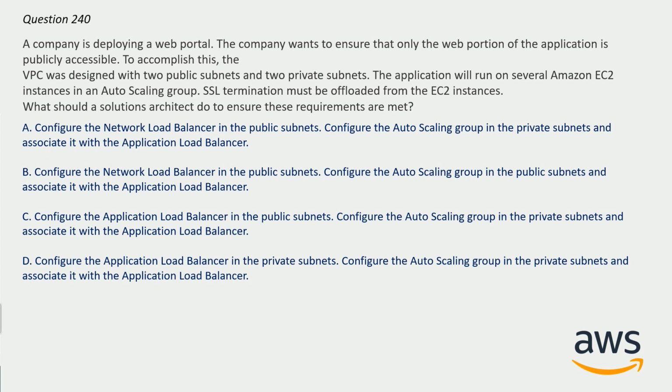Try to guess the answer. Let me reveal the correct answer for you. And the correct answer here is option C. Configure the application load balancer in the public subnet, configure the Auto Scaling group in the private subnet, and associate it with the application load balancer. Because an internet-facing application load balancer and classic ELB must be provisioned exclusively in a public subnet only. So it is the prime requirement here, and due to which option C is correct, because an application load balancer cannot be in a private subnet.